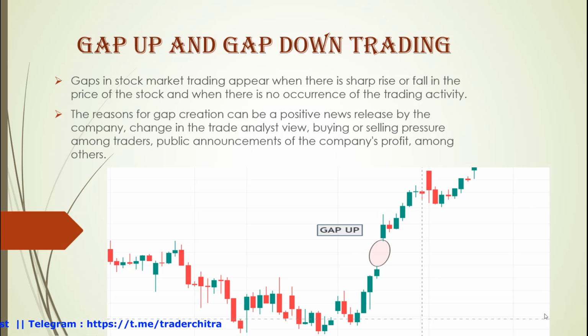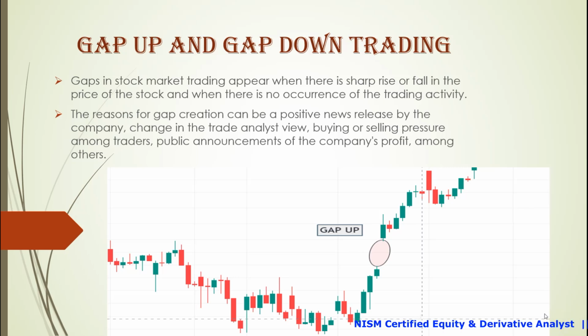So what are gaps in the stock? Gaps in stock market trading appear when there is a sharp rise or fall in the price of the stock, meaning when there is no trading activity. The price will go up from that particular price level. For example, if the price closed at 80 rupees, and the next day the price opens at 100 rupees, between 80 and 100 there is no trading. So the price opened at 100.